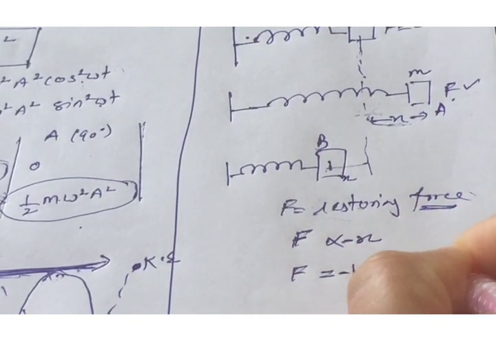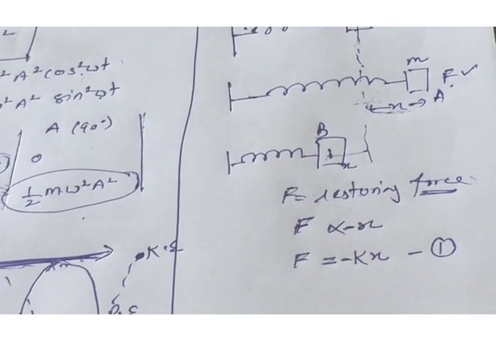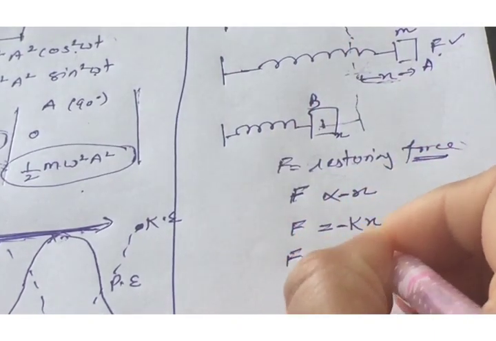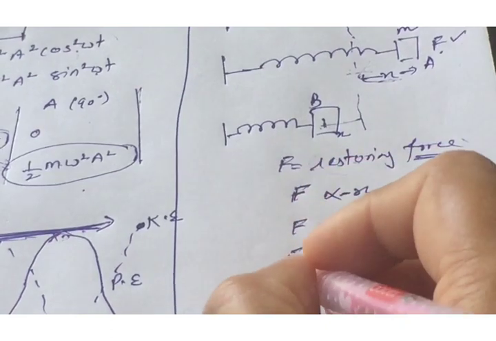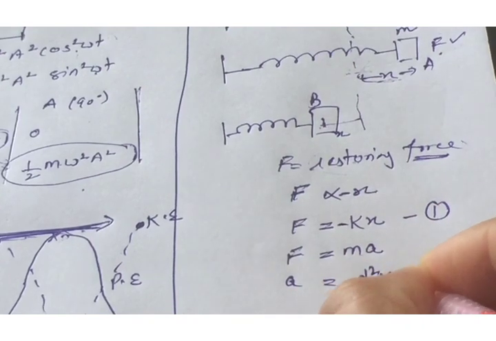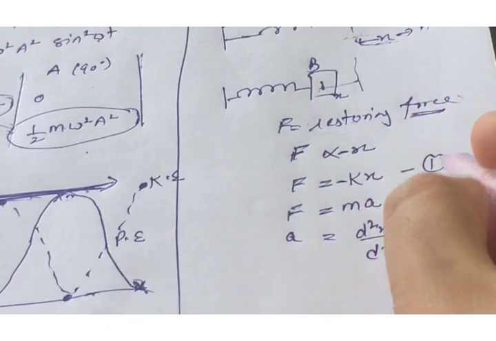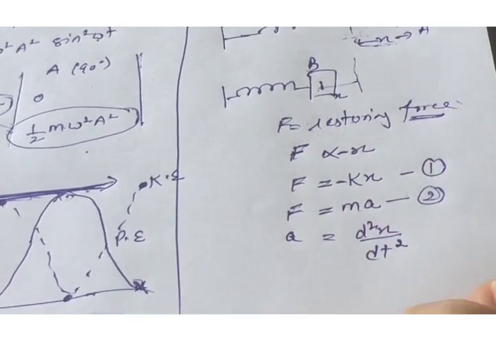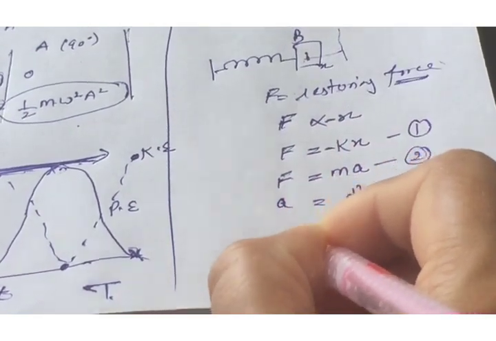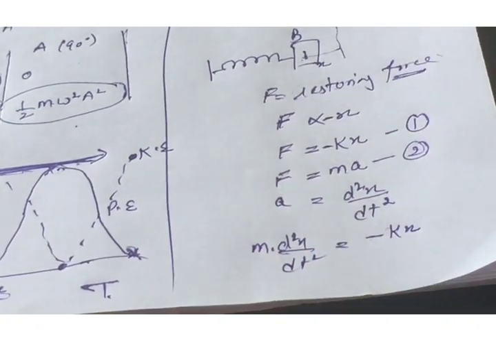So let us consider this is your first equation of motion, first equation, and according to Newton's second law of motion, F is equal to ma, and we know that a can be represented in the form of displacement, that is the second order differentiation with respect to time of displacement. Now putting equation number 1 and equation number 2 equal, you will have m into d square x upon dt square is equal to minus kx.